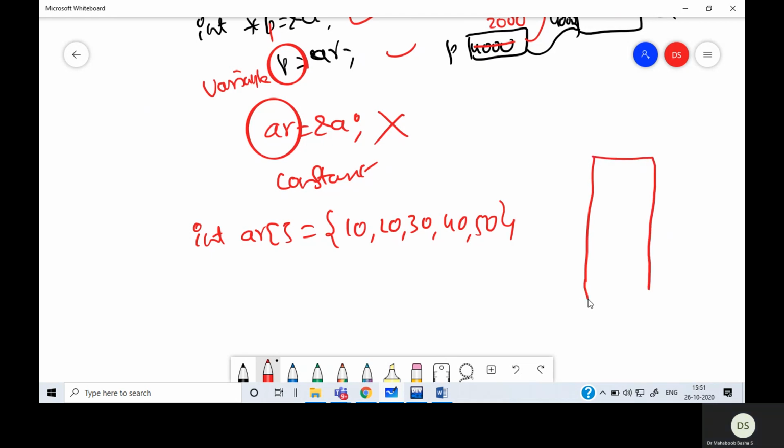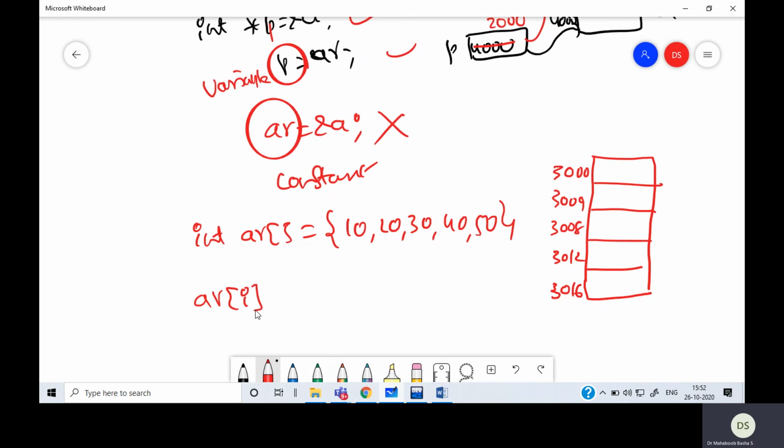Assume the first location is 3000, second location 3004, third 3008, fourth 3012, fifth 3016. Now, whenever I refer to an element, what is actually done is it will take the base address plus index into size to get the address of the location.